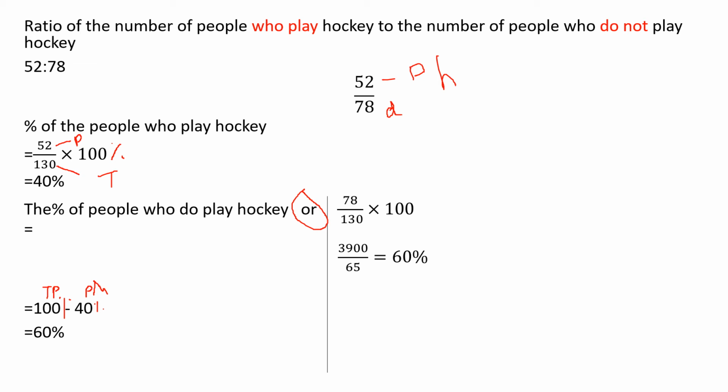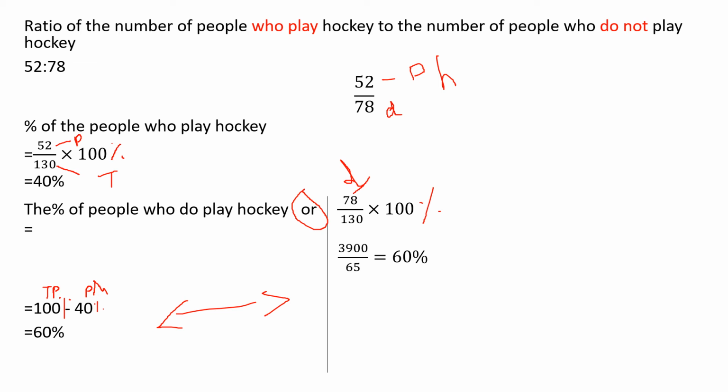So how many of them will not play hockey? 78. And what is the total number? 130. So in that locality, total people are 130 and 78 will not play hockey. Then we want to find the percentage, right? So into 100 percentage. You can cancel 78 and 130 or 100. Just cancel it and you will get 60%. Look, both answers are the same, right? So you can follow any one method. That is your wish. So we are getting 60%.